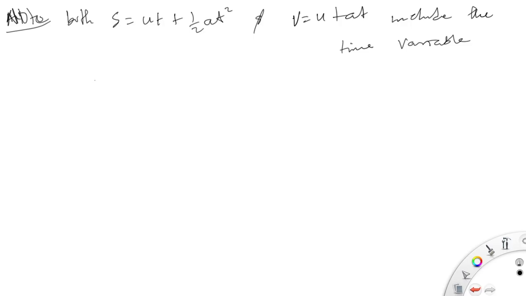So how do we do that? From v equals at plus u, we make t the subject, so we exclude the time variable while calculating. t is equal to v minus u, all over a. Let's say this is equation 10. So how do we do it?